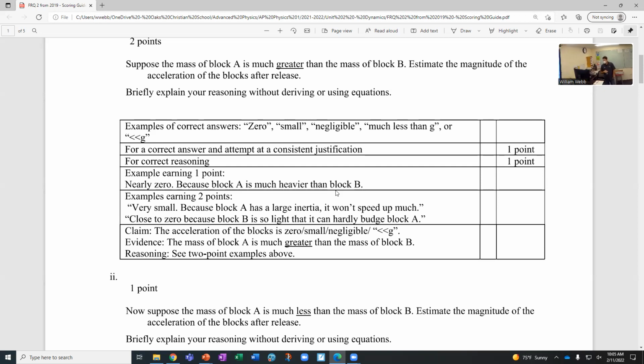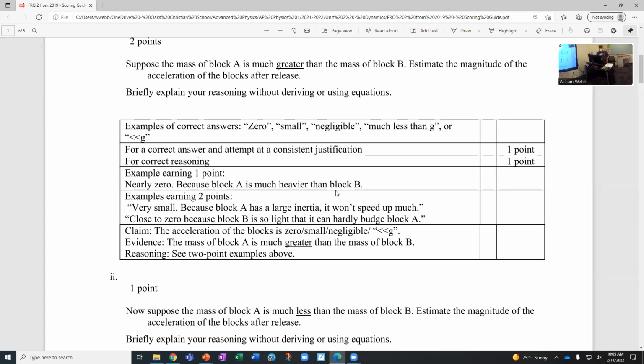Because block A has a large inertia, it won't speed up very much. So now you're connecting the fact that its mass indicates something about its inertia. And inertia is the resistance to acceleration. So if it has a large inertia, it would resist accelerating, which would basically stop the system from going fast.